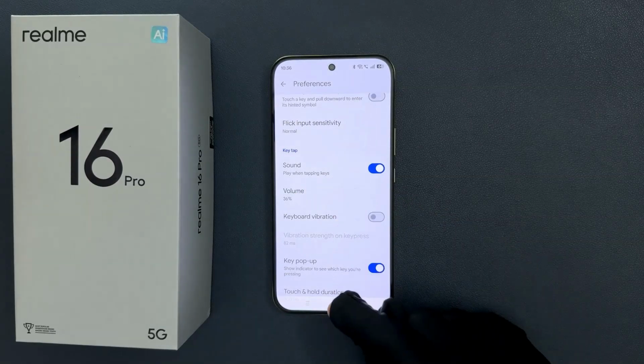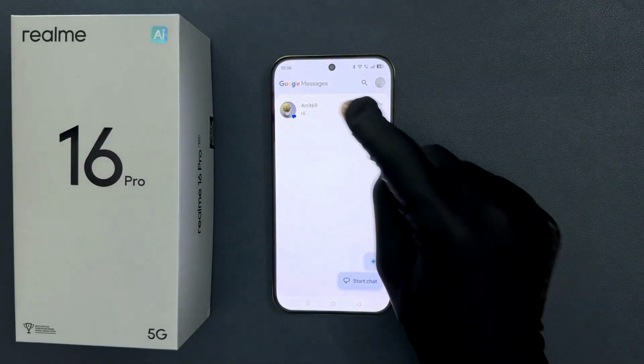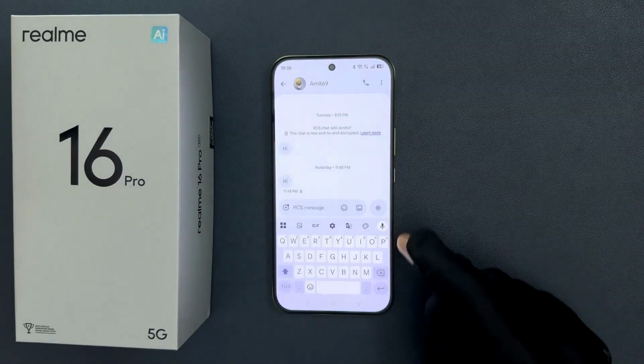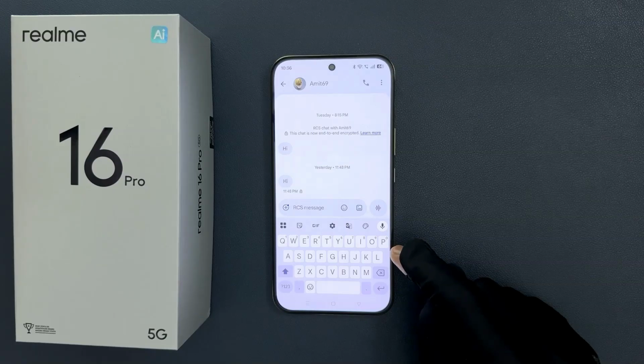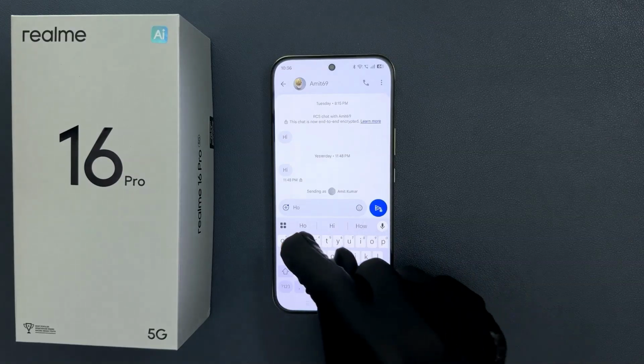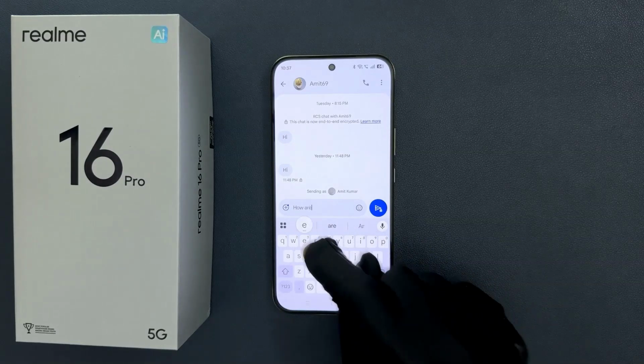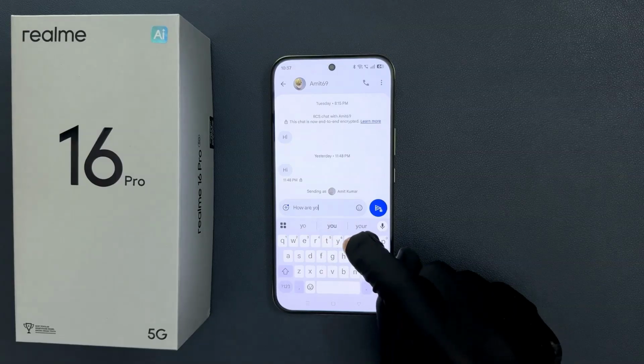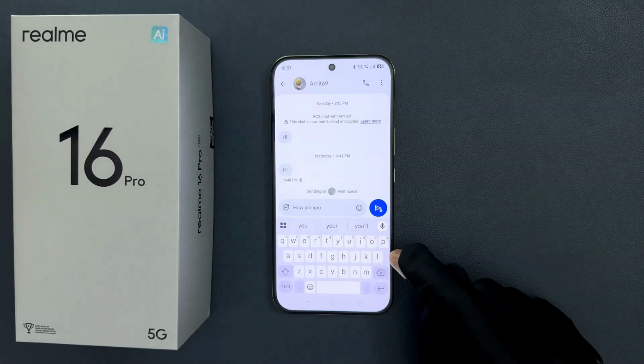And now when I open my keyboard, you can see it's now opened. And when I type, you can hear the keyboard typing sound. So that's it. It's now done.